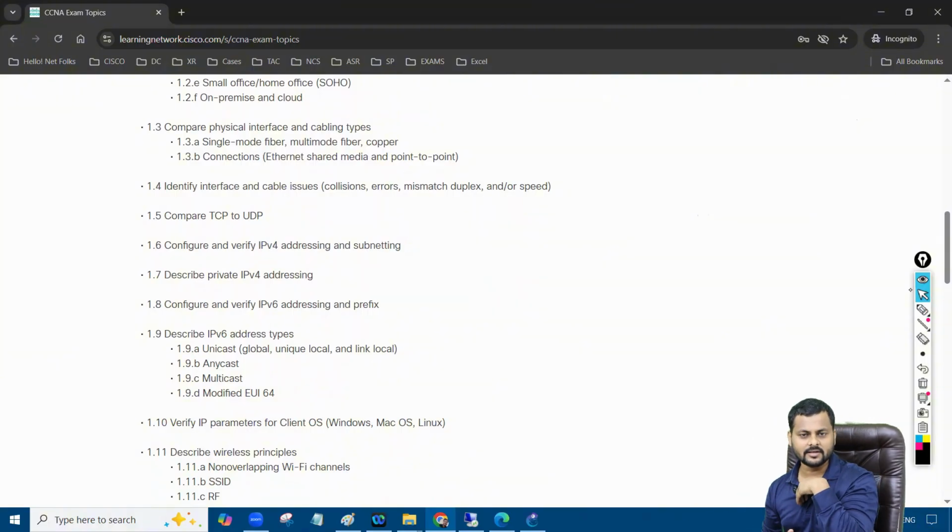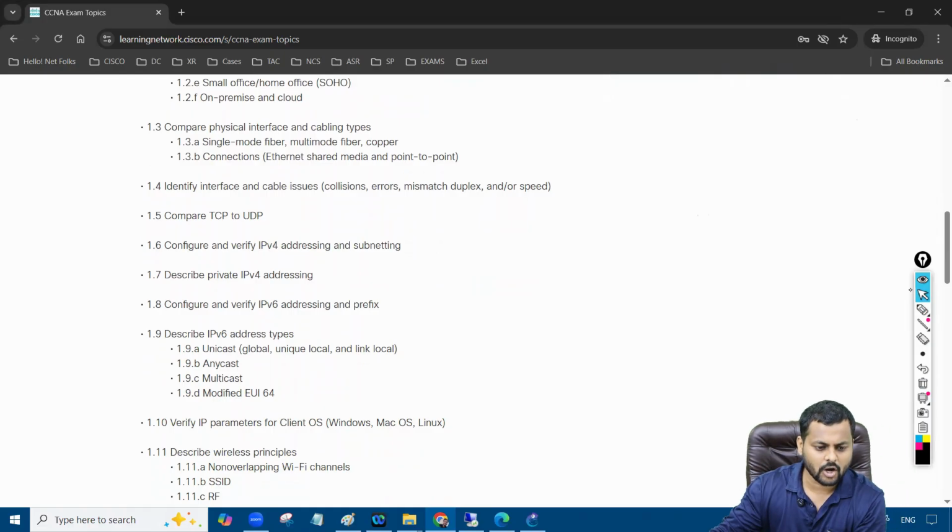TCP is something like that: it's a protocol that tells you, okay, you are reliable and you are not reliable. So if I'm sending you something, you have to give me an acknowledgement. That's called TCP. UDP is just throw it; I'm not going to wait for any acknowledgement. That's UDP based. So we are going to talk about TCP and UDP.